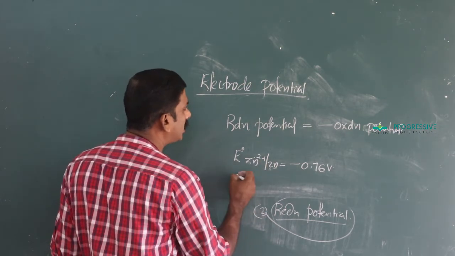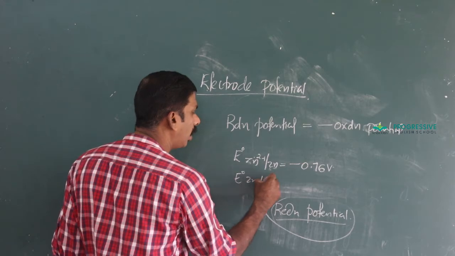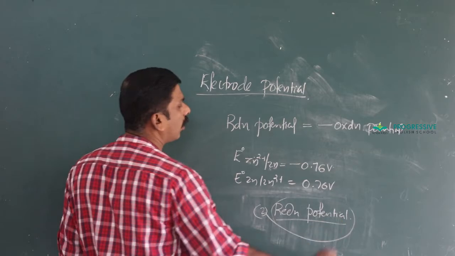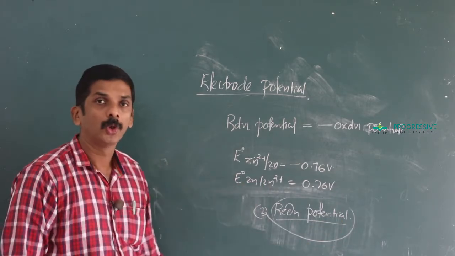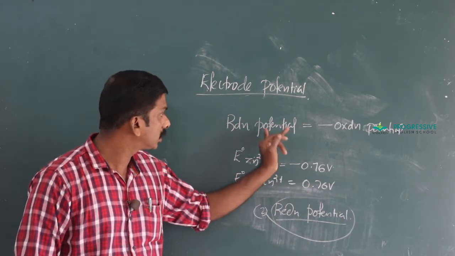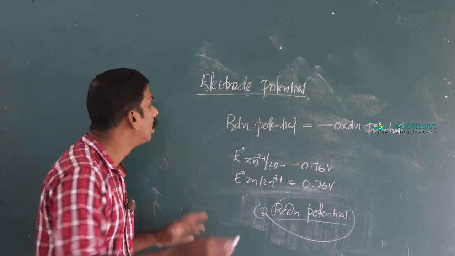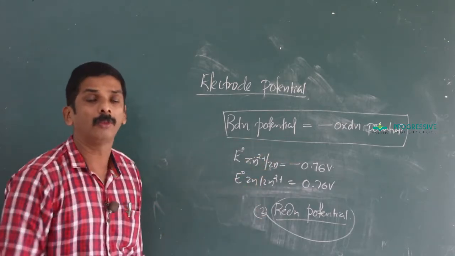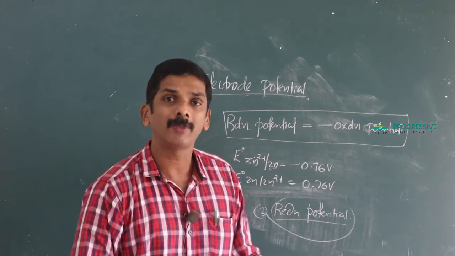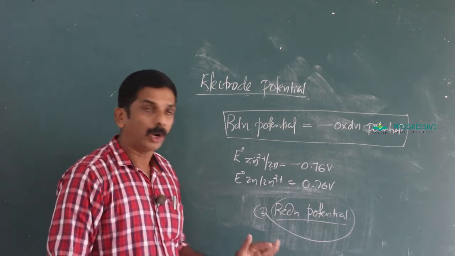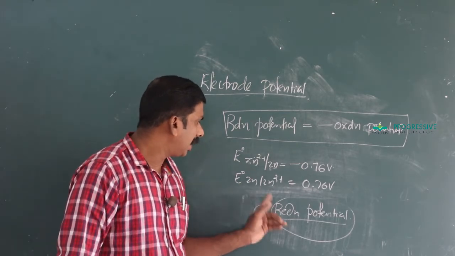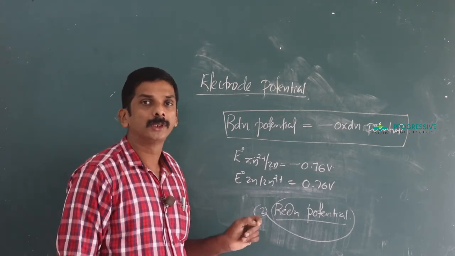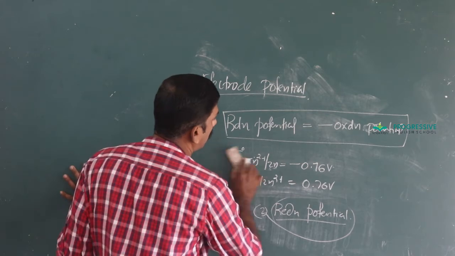Then the oxidation potential of zinc, Zn/Zn2+, is plus 0.76 volt. Magnitude is the same but sign is opposite. Once you get the oxidation potential, you can convert it to the corresponding reduction potential by just changing the sign. But remember that the electrode potential is always expressed in terms of reduction potential.